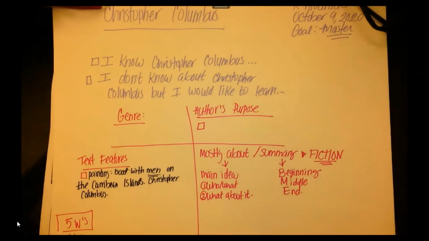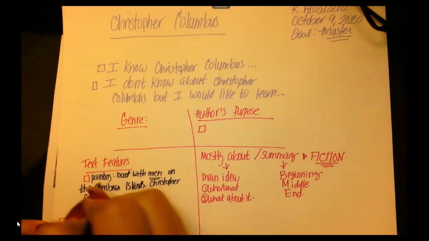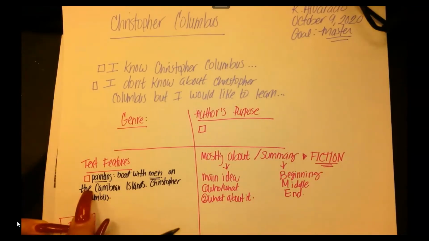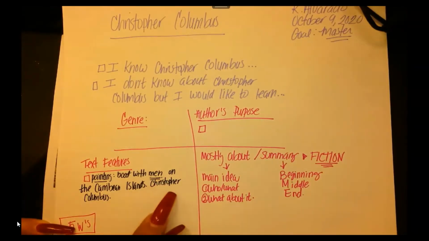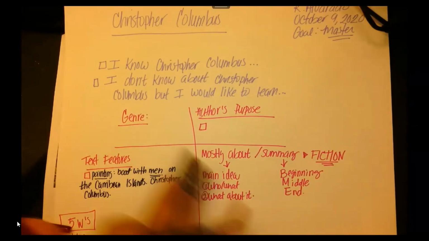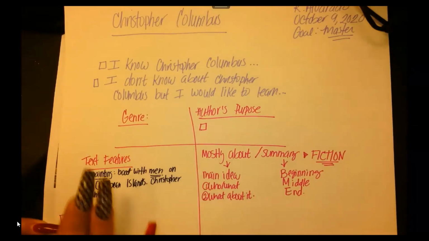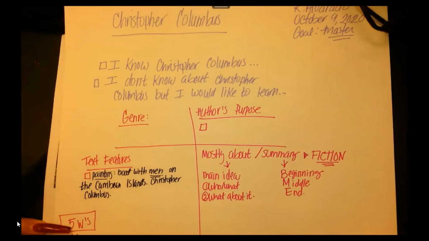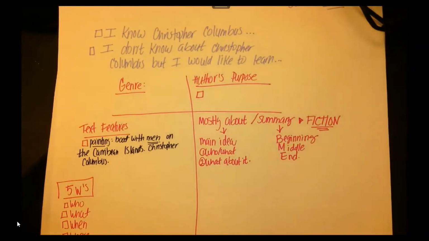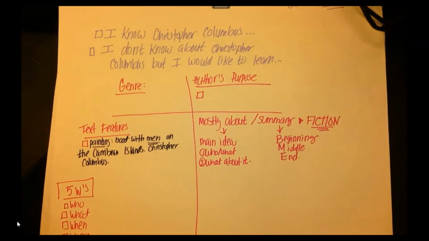Good. So I'm looking at the text features. So far there is a painting and it's a boat with men on the Caribbean islands. And I know it has Christopher Columbus. Now I'm just describing the painting or the photograph or the illustration. I don't need complete sentences. So it's okay if you don't have a complete sentence. You have 15 more seconds to write this down. Last 3 seconds.